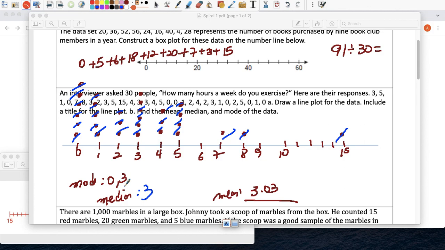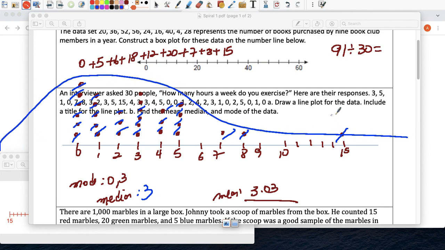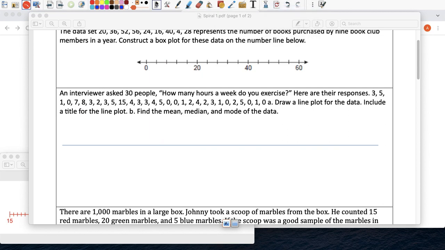Okay. More of a pain than anything. Okay. And then again, we want to talk about the shape. You can clearly tell this is skewed right. When you skew right, our mean is going to be more towards the right, right? Because of that 15, it makes our data go a little bit higher.